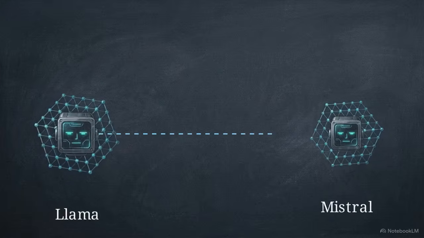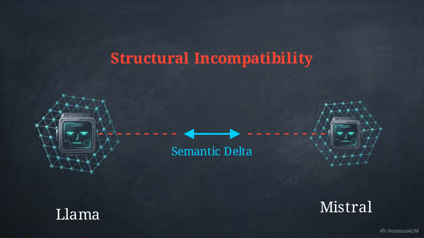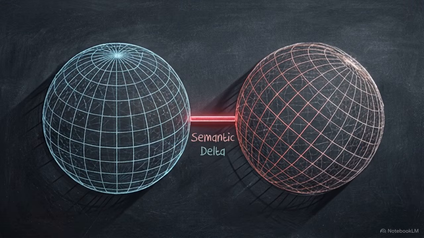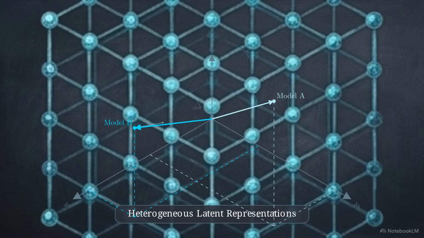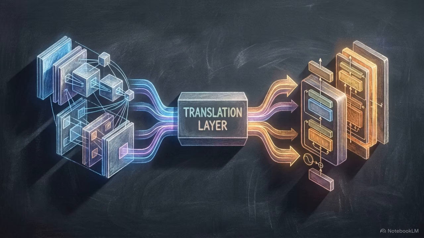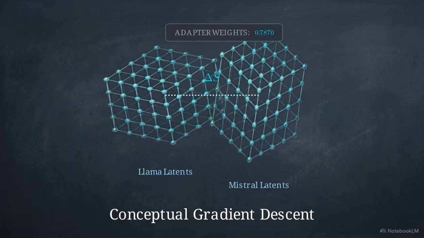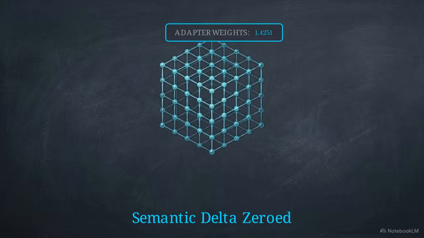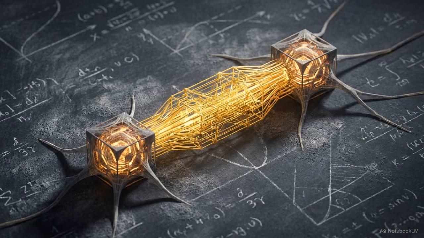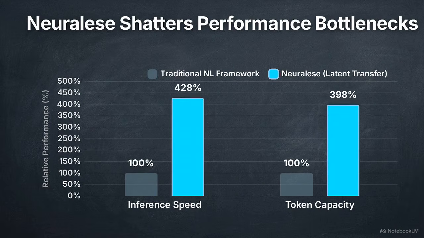However, transferring states between different models, like Llama and Mistral, reveals a structural incompatibility. This is defined as the semantic delta. The semantic delta is the vector difference between how two different models represent the same concept. Bridging this requires a universal translation layer. This layer employs conceptual gradient descent to align the disparate latent spaces. Models update intermediate adapter weights until this delta reaches near zero. This establishes a high bandwidth synapse, bypassing the text-based React loop. The result is a significant increase in token efficiency and system-wide inference speed.